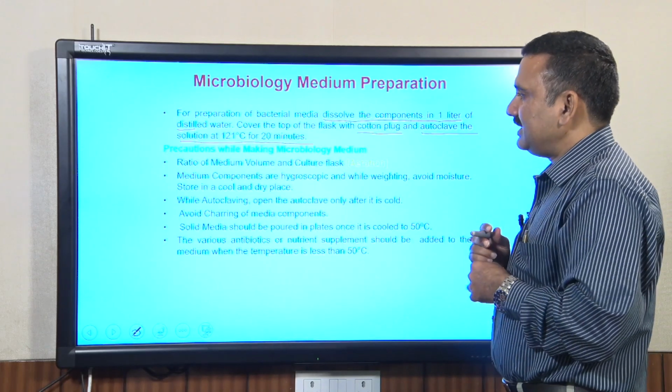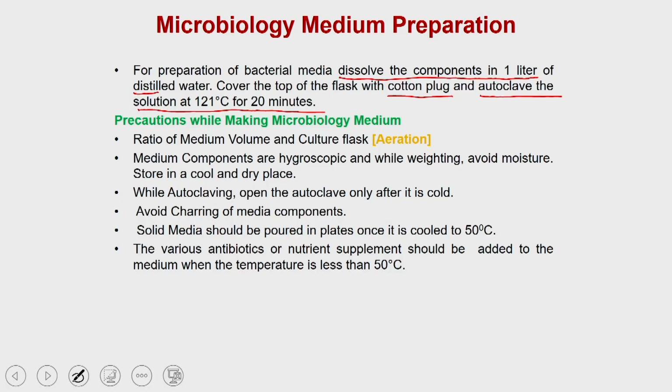In this movie, what you have seen is that Manesh has discussed many precautions while you are preparing microbiology media. One of the major things to keep under consideration is that there should be a fixed ratio between the culture flask you have taken and the amount of media volume you are going to take. This is important because you want to maintain aeration in the system.